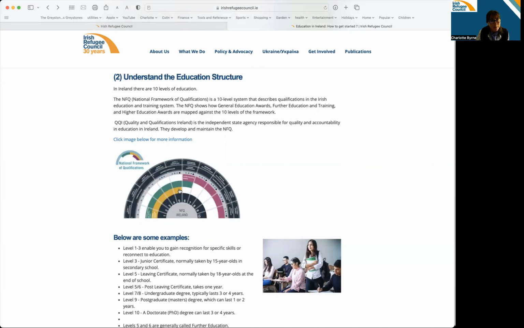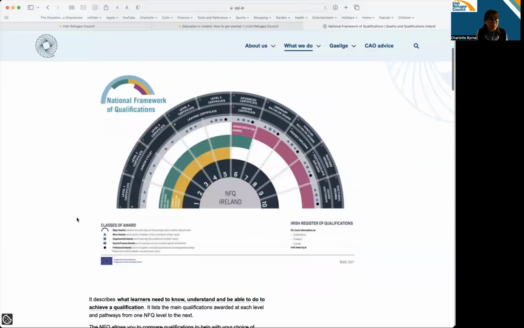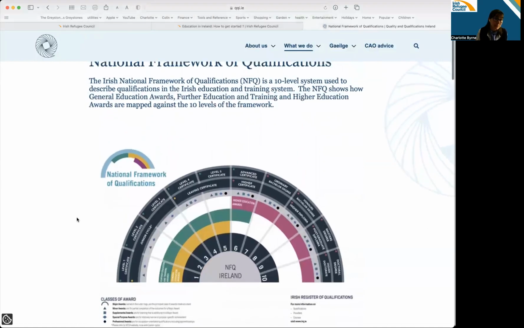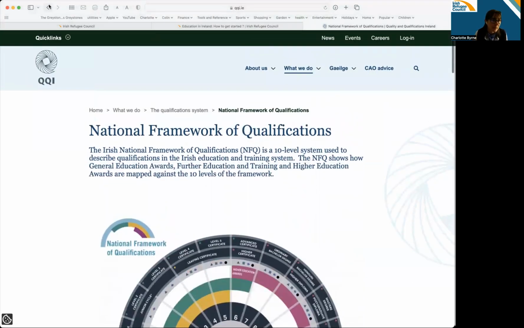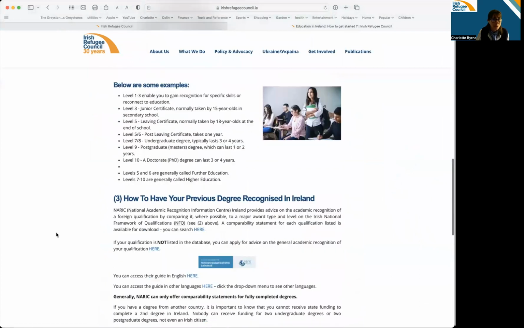So again, most images are clickable. So if you click on that, it will take you to that website, and it will explain a little more about the education framework in Ireland. So that's the second thing you need to know.